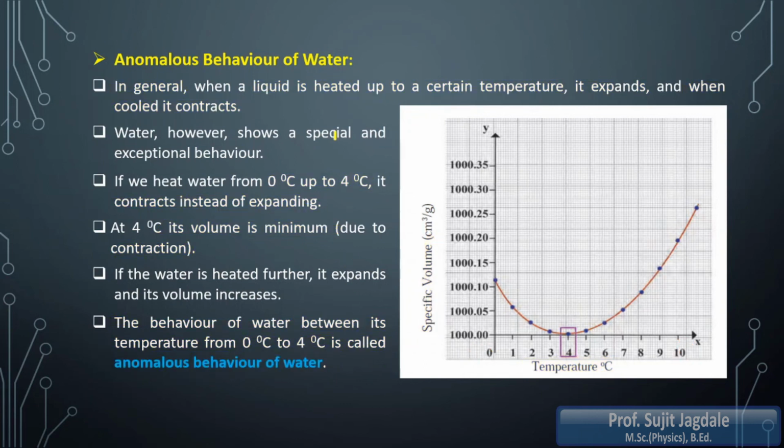Just remember, anomalous means strange behavior, exceptional behavior. Every liquid expands after heating, but water does the reverse. From 0 to 4 degrees Celsius, instead of expanding, water contracts, that means its volume goes on decreasing, and again after 4 degrees Celsius it shows the regular behavior. This is the strange behavior of water, which is referred to as the anomalous behavior of water. So these are the two concepts for today.